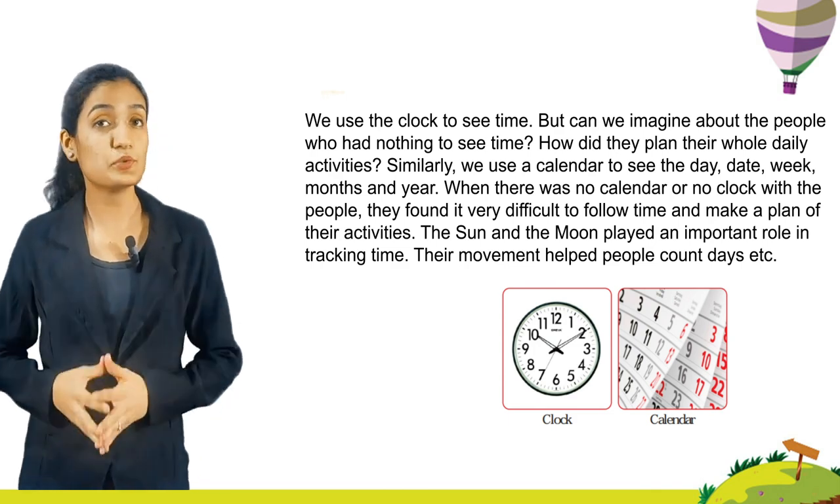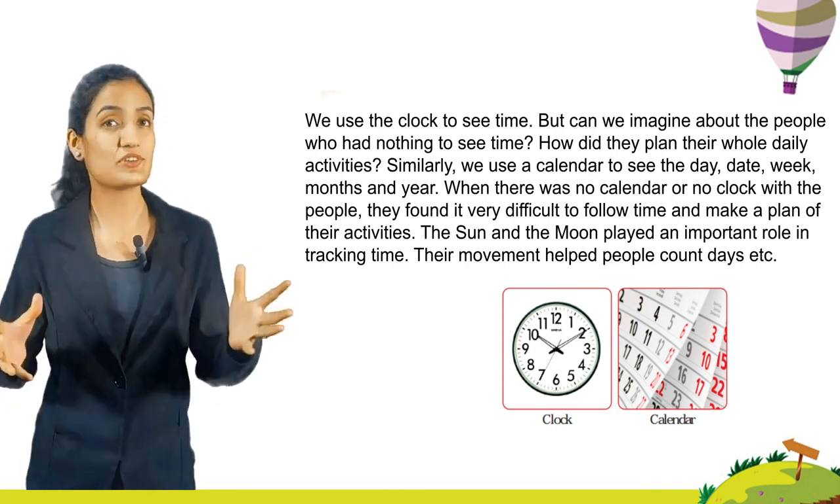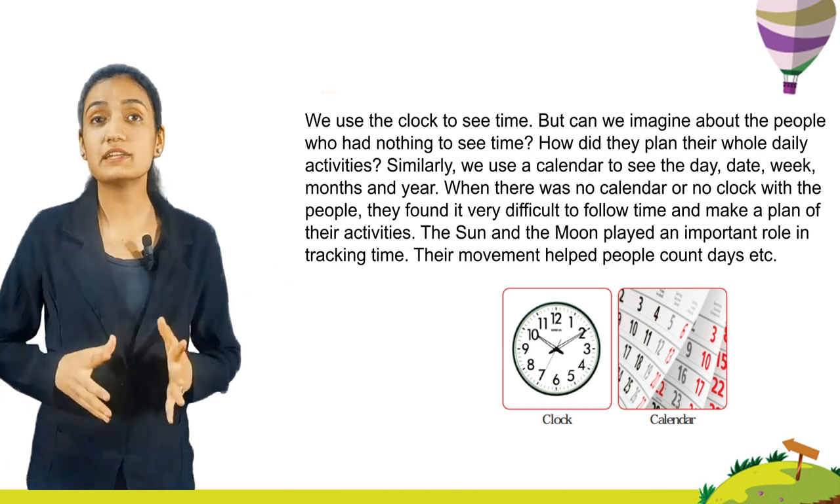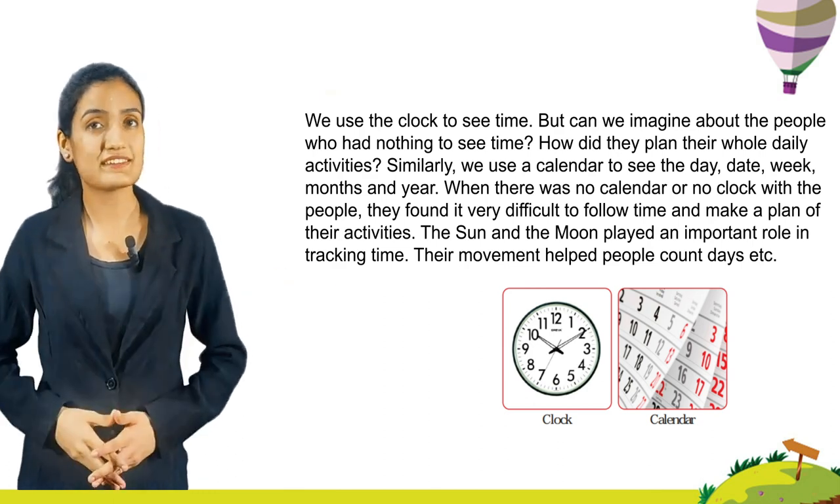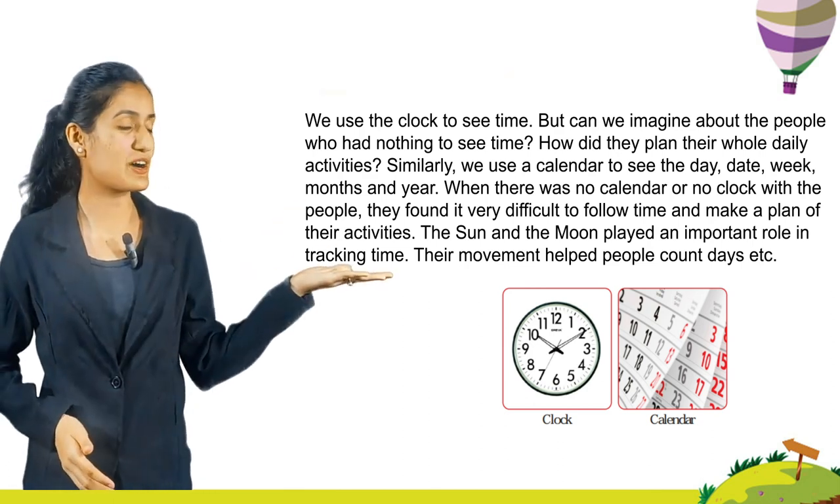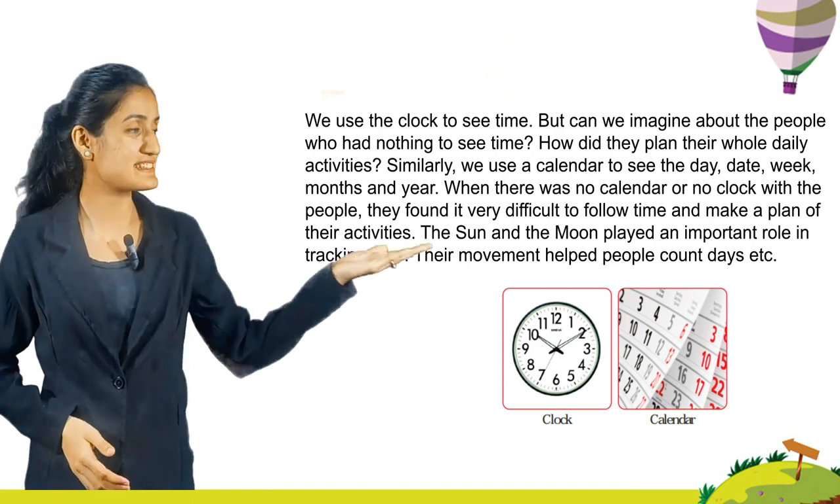The sun and the moon played an important role in tracking time. Their movement helped people count days, etc. Here you can see the picture of a clock and a calendar.